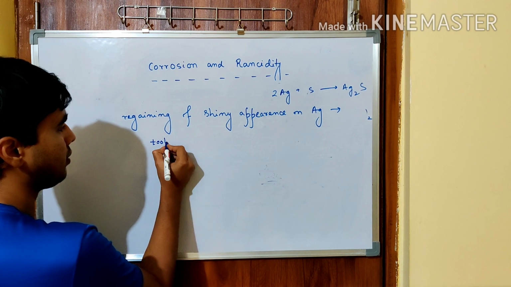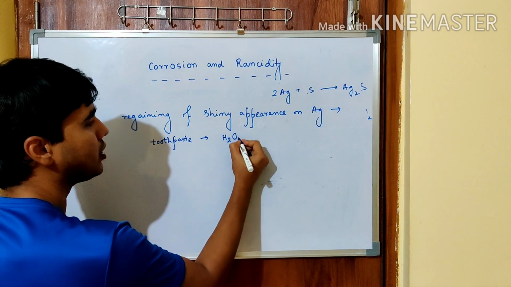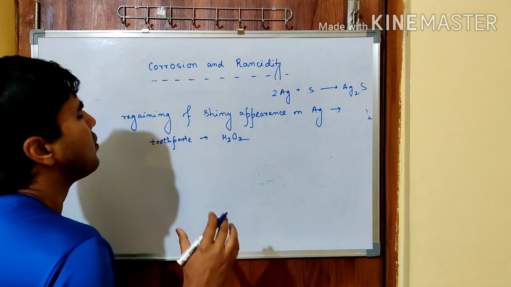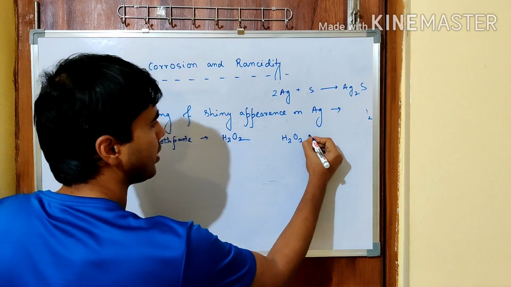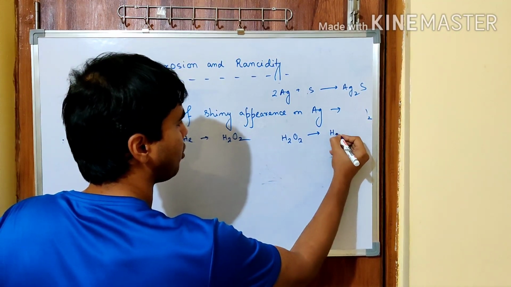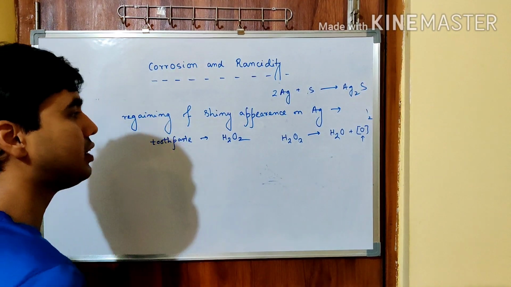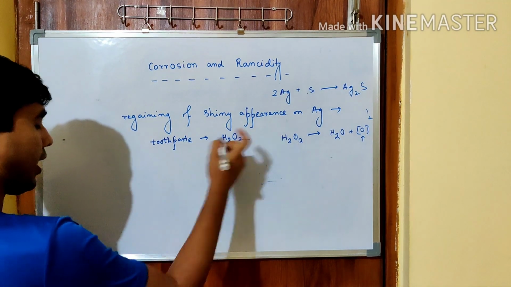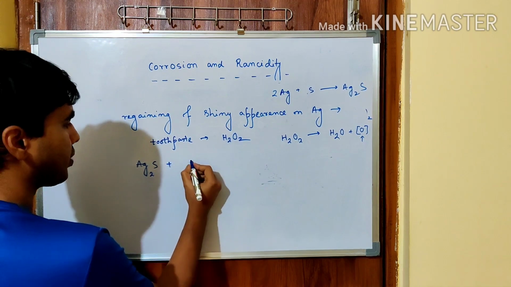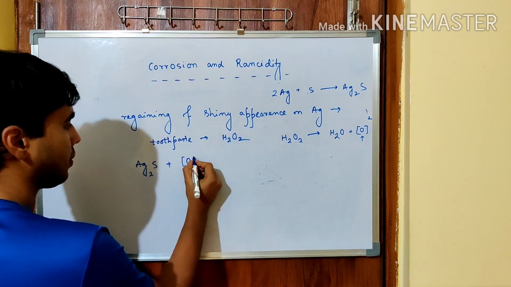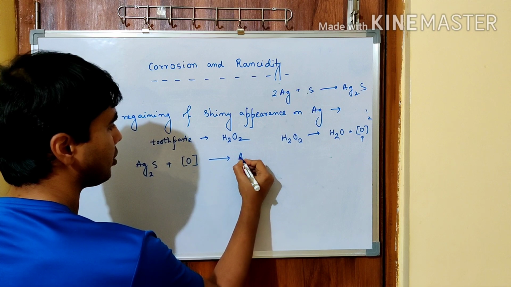So in the toothpaste, little amount of hydrogen peroxide is present, very little amount though. What hydrogen peroxide can do on dissociation, it can give rise to the formation of H2O plus nascent oxygen. Newly formed oxygen, much more reactive of course. And that nascent oxygen actually is having the capability to react with the silver sulfide which is already formed, and it will give rise to the formation of